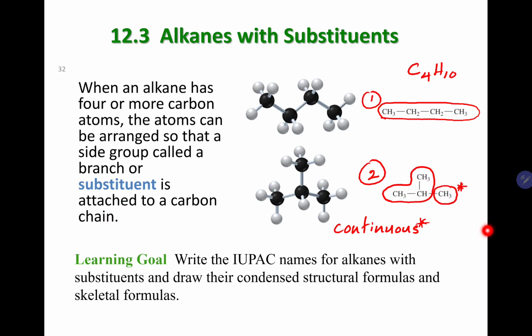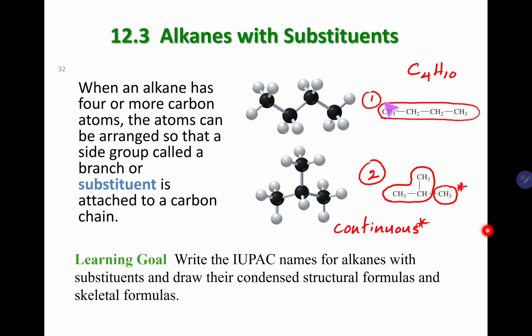So it doesn't matter how you dice it, you will still see that in the second structure you have a 3 carbon chain that is continuous, and then you will have a CH3 group that is not a part of that continuous chain. So that CH3 group is known as a branch or an alkyl.